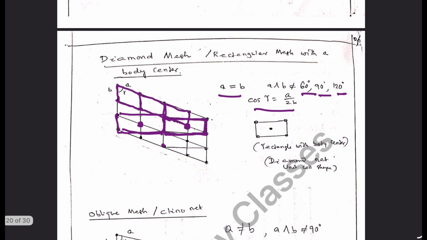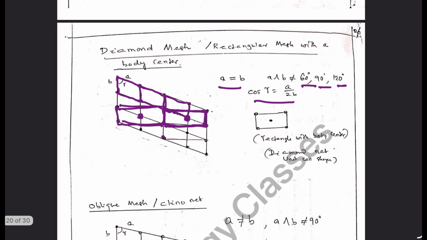In this condition, the mesh that we get becomes a rectangle with a body center. It is otherwise called a diamond net. So this is another type of net possible from this type of arrangement.